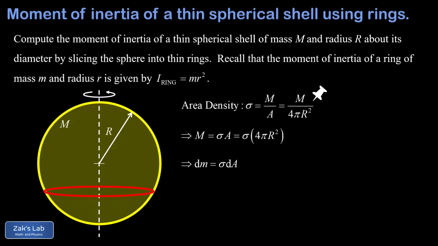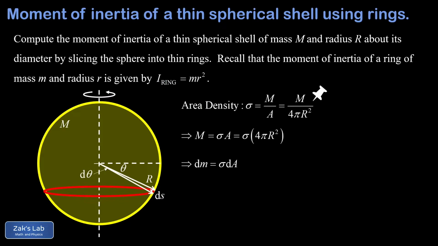So now our plan is to find the area contained in the slice, dA, and then use the mass of the slice, dm, to find an expression for the moment of inertia of the thin ring slice. So to find the area of the thin ring, we need to know how thick it is and how far around it is. And I've started with a reminder in the diagram that the distance from the center of the sphere to the edge of the ring is still big R, the radius of the sphere. In addition, we're indicating the location of the ring by using an angle theta measured with respect to the horizontal.